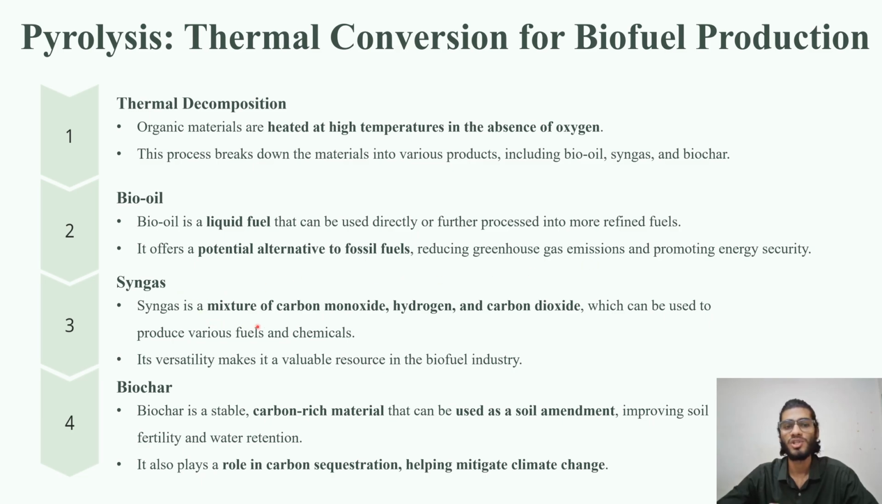Whereas syngas, it is a mixture of carbon monoxide, hydrogen, and carbon dioxide. So it is a mixture of CO, hydrogen, and CO2. So syngas is a mixture of three types of gases, that is CO, carbon monoxide, hydrogen, and carbon dioxide, and it can be used for the production of various kinds of fuels and also chemicals.